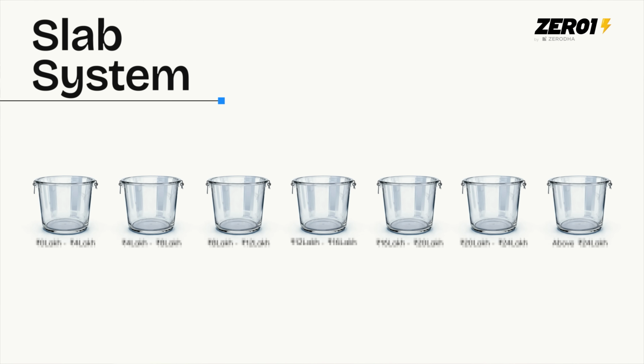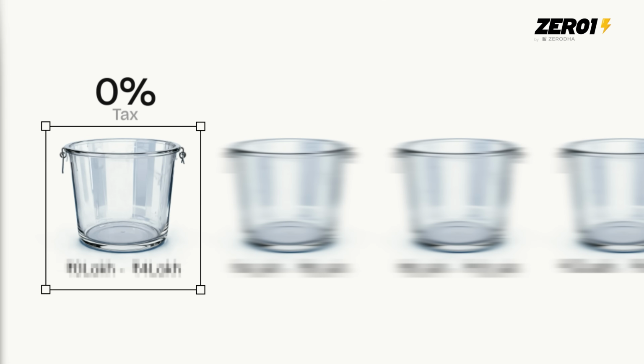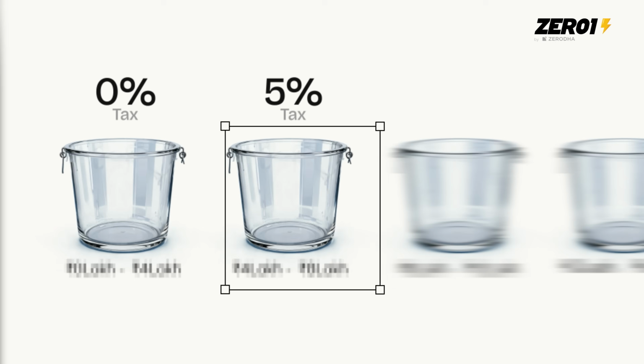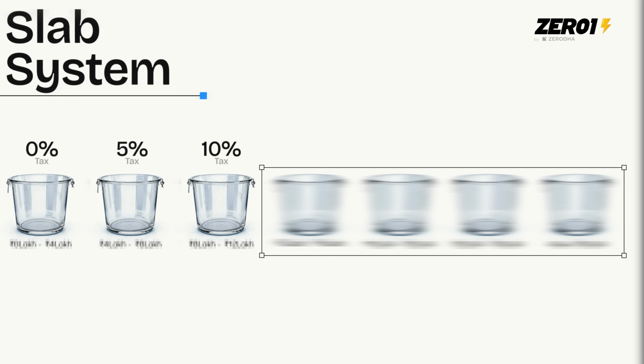The slab system is a little different. It works like buckets, and each bucket can be filled only a certain amount, and you're taxed only for that bucket, and then it overflows water to the next bucket. Now let's suppose I earn 12 lakh rupees. The slabs or the buckets look like this. Bucket number 1 is 0%. Bucket number 2 is 5%. And bucket number 3 is 10%. What are these? These are more buckets.